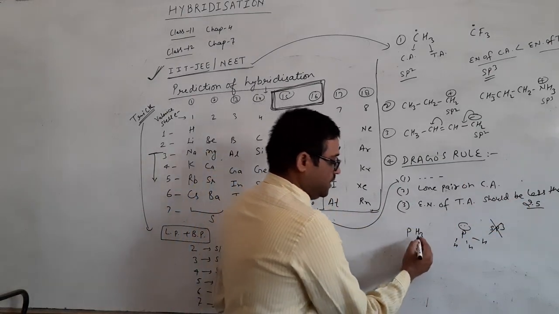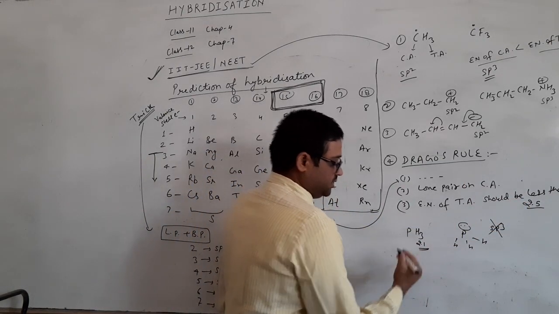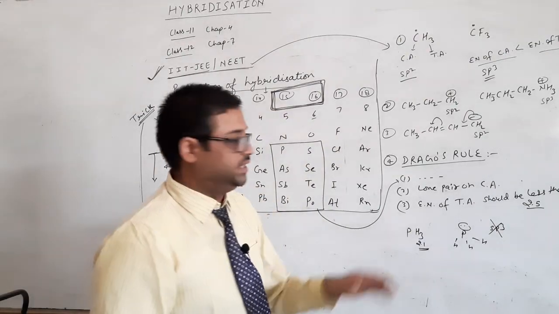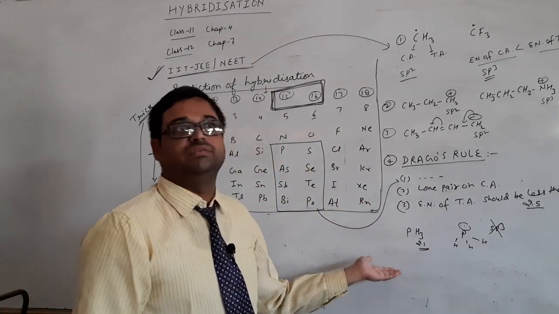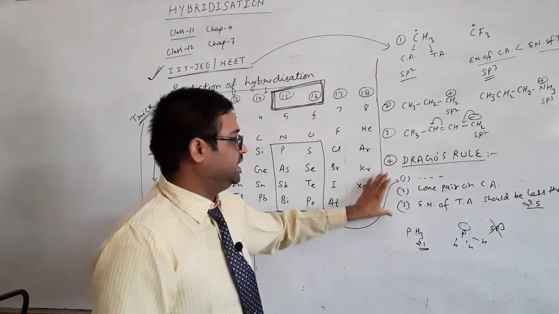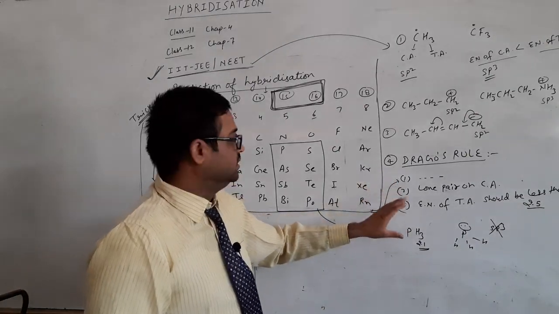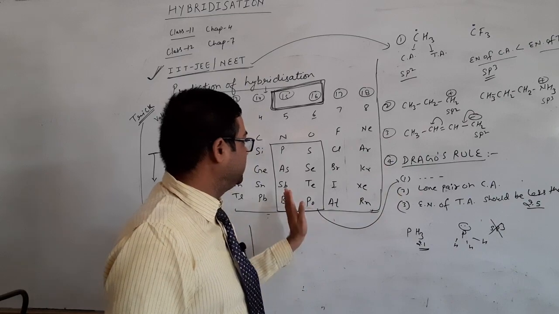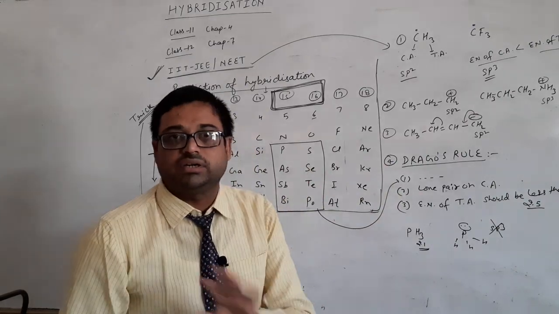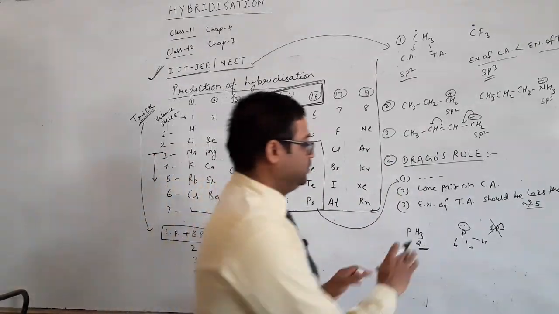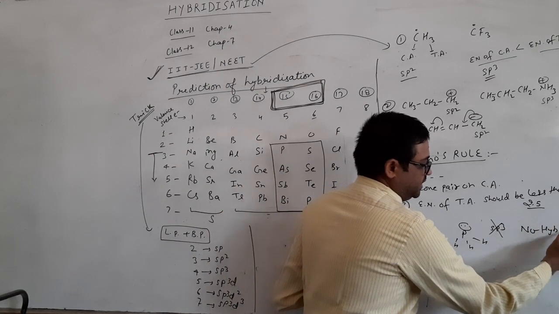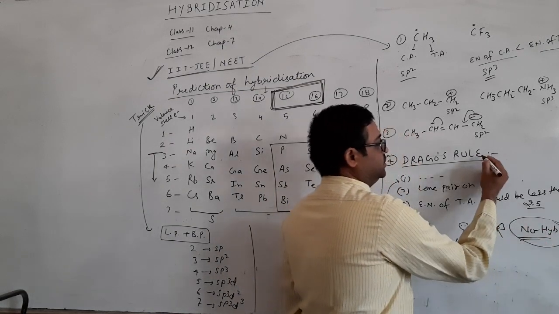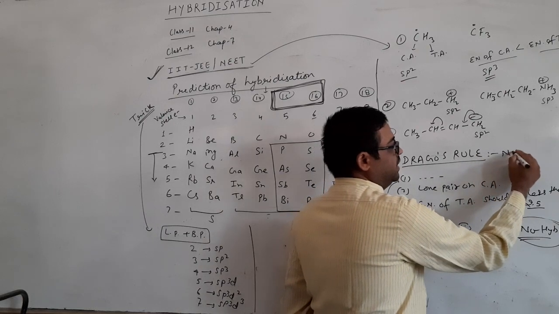As you know, hydrogen has 2.1 electronegativity, so it has a value less than 2.5. So the third condition is also fulfilled. By these three conditions, it will follow Drago's rule and these elements will not show any hybridization. So no hybridization will be there, according to Drago's rule.